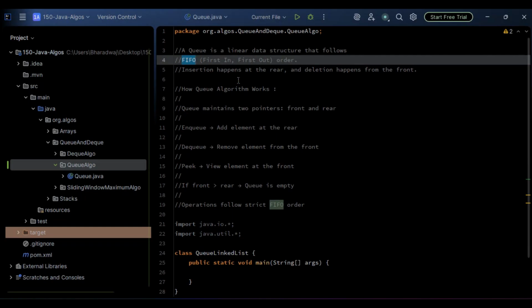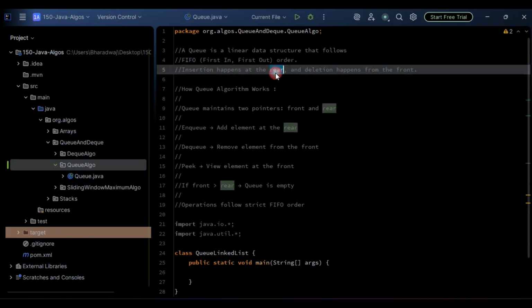Suppose you're buying tickets at the railway station, you're standing in a queue. Or if you're buying groceries, you're standing in a line within a certain shop. Any queue you can consider, the one who comes first will leave first within the line. So a queue is a linear data structure that follows FIFO, first in, first out order.